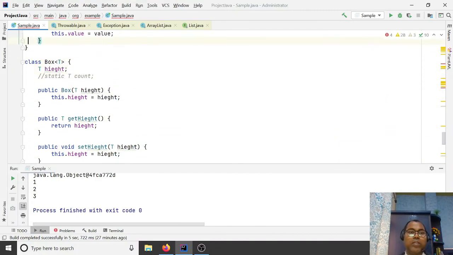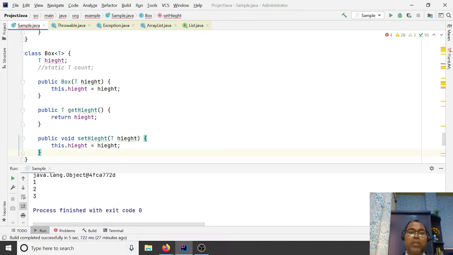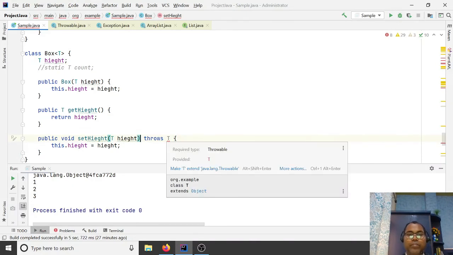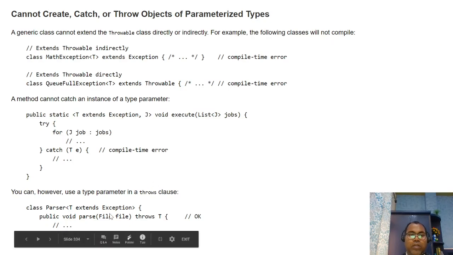But one thing is allowed: you can throw with the T parameter. Let's see, this is a generic class here, and you can throw T. Let's give one method, parse, and throw T. T should extend the Exception class.